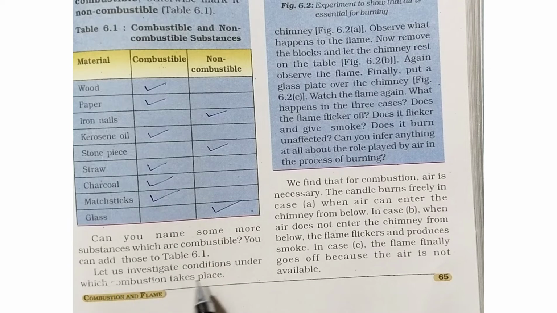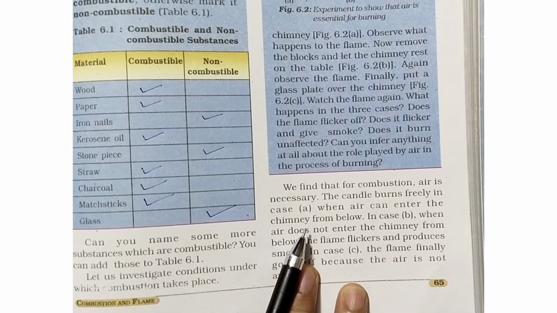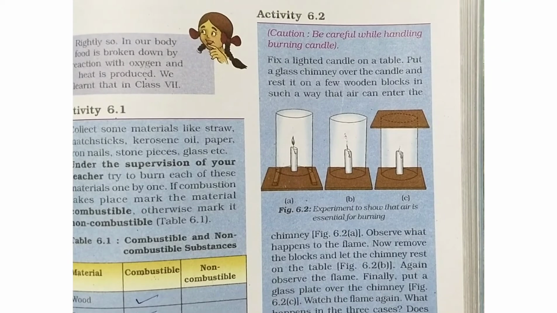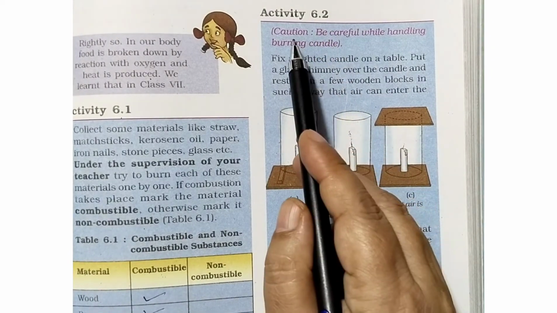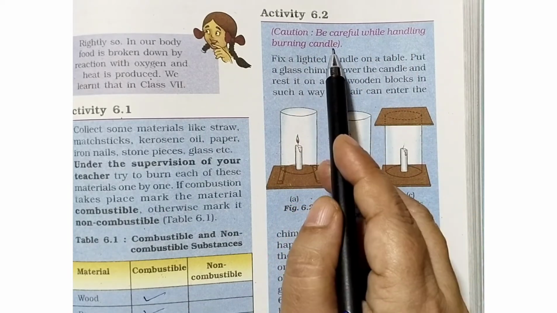Let us investigate conditions under which combustion takes place. What are the conditions under which combustion takes place? Before doing this question, let us do activity 6.2. Caution: be careful while handling a burning candle.